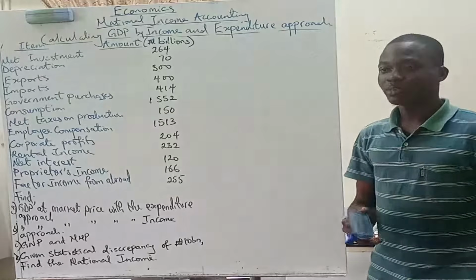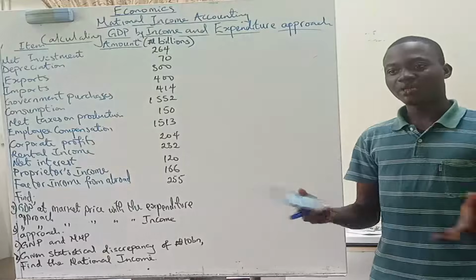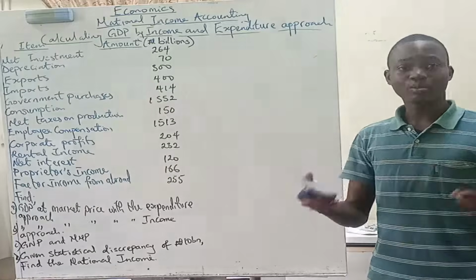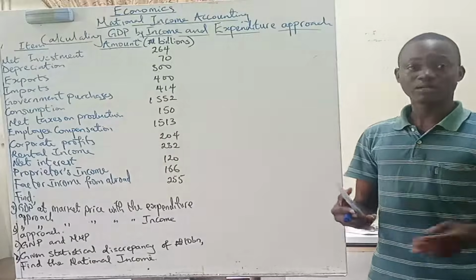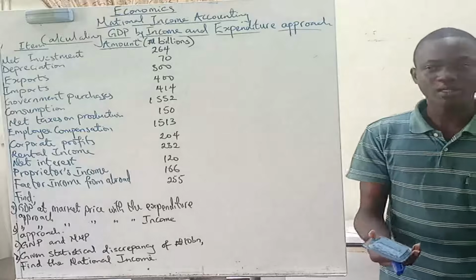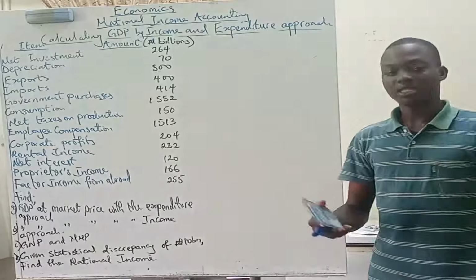Governments also pay interest, but government interest is not included in national income because it's basically on debt. There's interest on bonds that are issued by the government. So nothing new is being produced. Somebody is lending the government money, the government didn't produce anything, and then has to pay this interest.